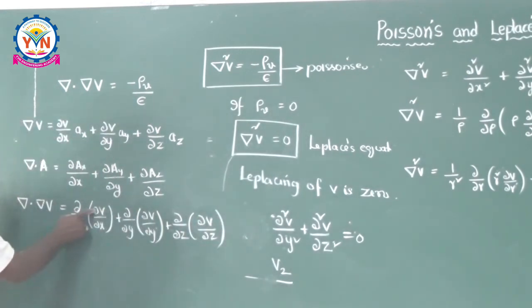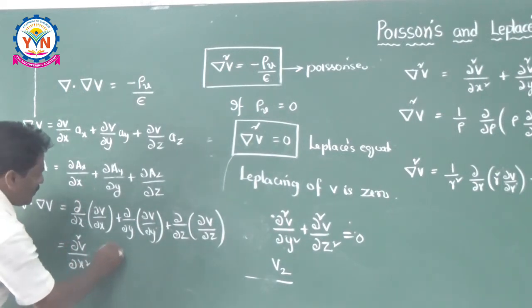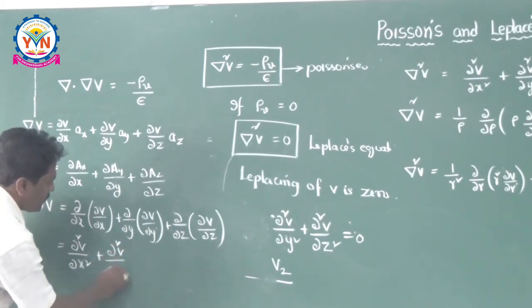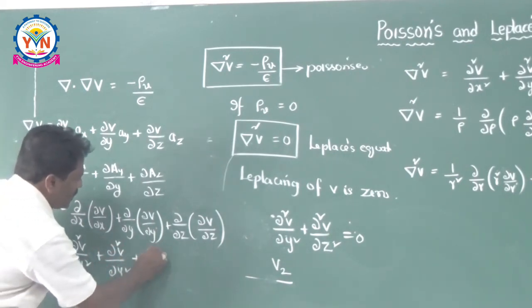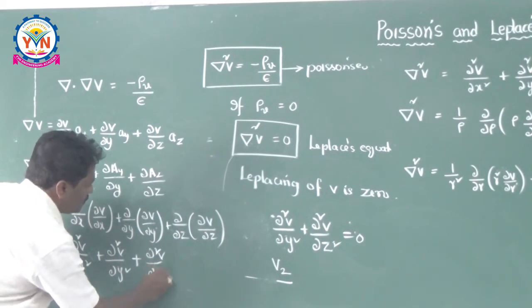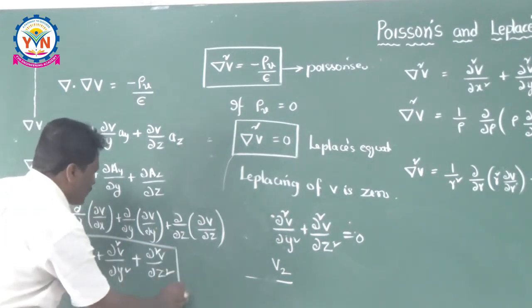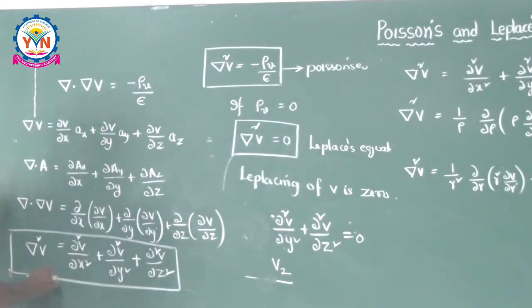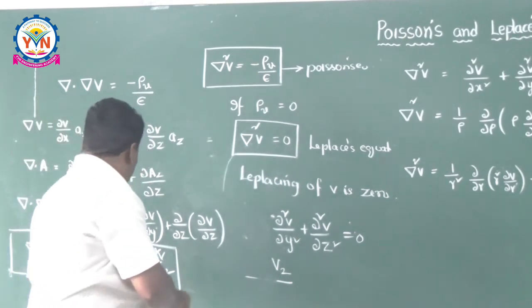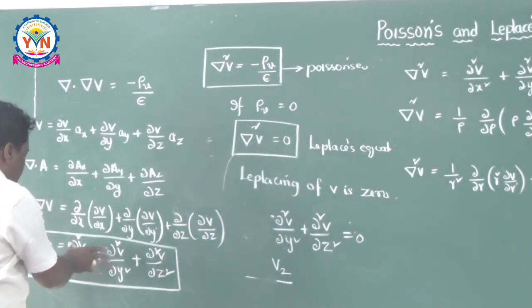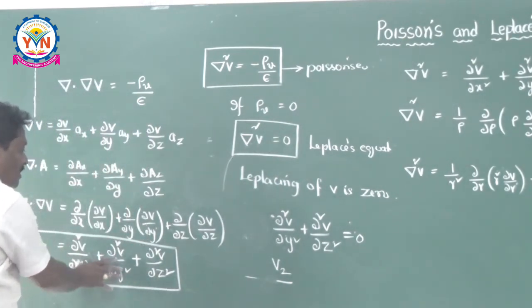This is dou square V by dou X square, plus the second one is dou square V by dou Y square, plus the third one is dou square V by dou Z square. This is nothing but del square V. So in this way, you have to recollect your formulas to construct this relationship. So this is nothing but the Laplacian equation, del square V is equal to this much.